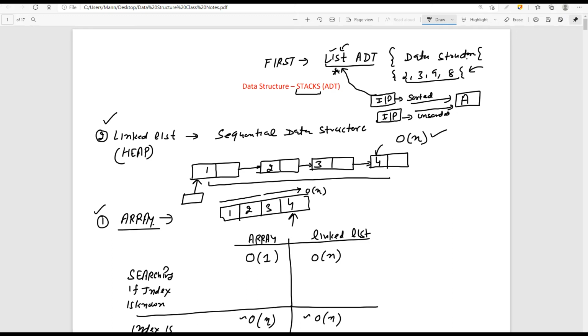Which particular way I choose depends on your requirement. If you know the input size in advance, then we suggest you go for the array implementation. Yes or no? But if you do not know the input size, then it is recommended that you go for the linked list concept. Okay, now this was the case for the list as an ADT, or list as a data structure.